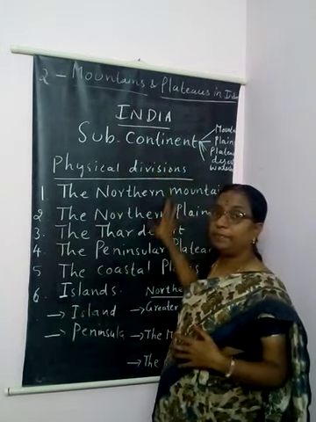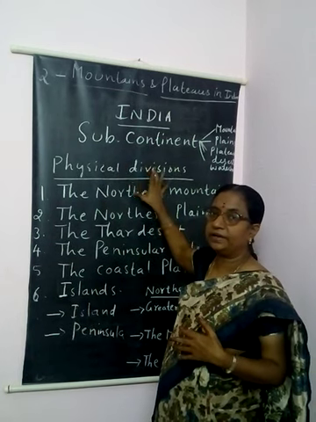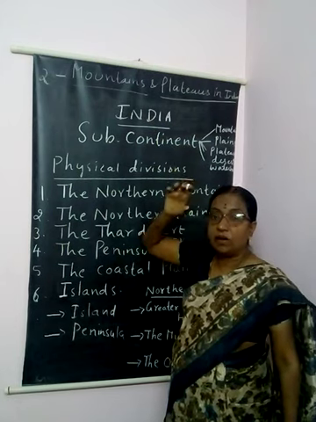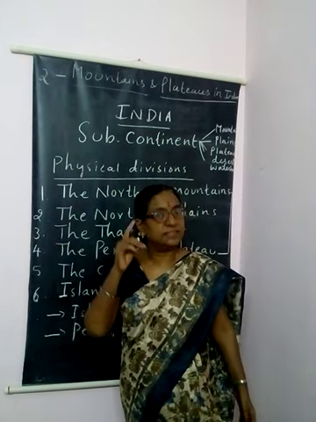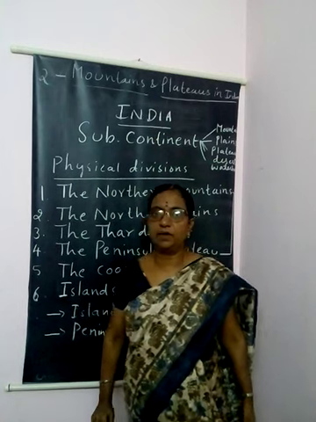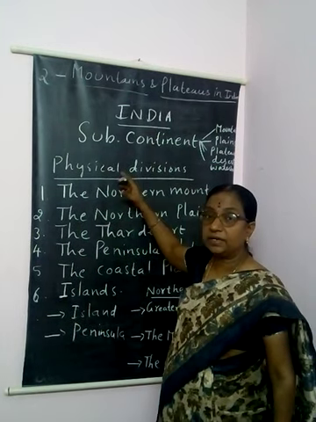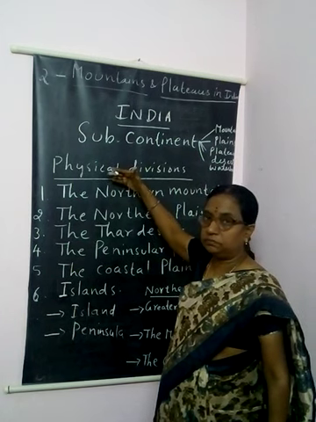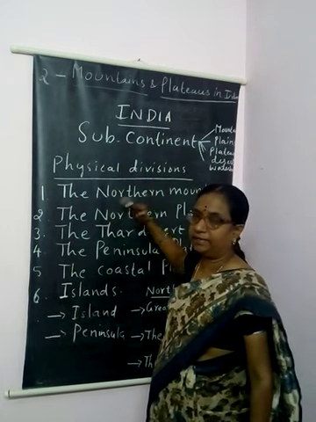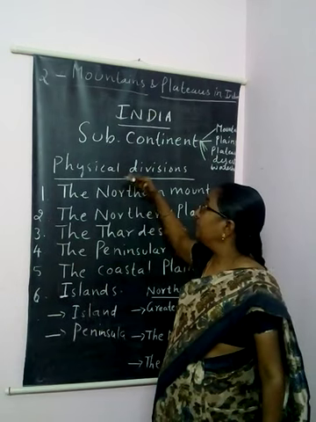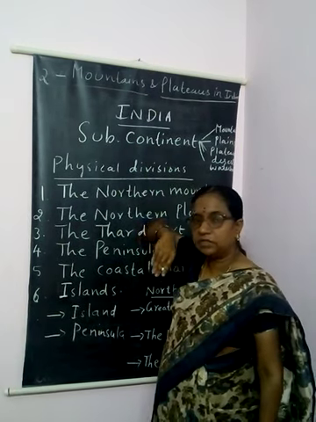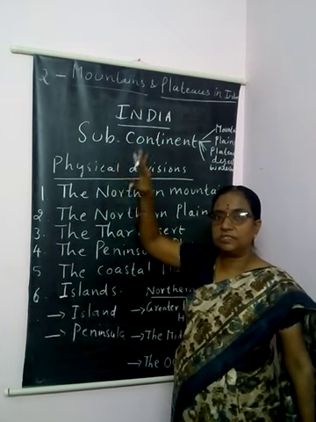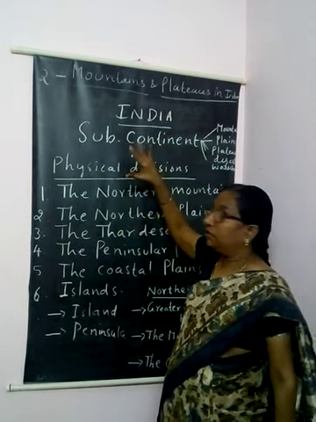Because India is such a big country, one of the largest countries in the world, we cannot manage it from a single center. That is why we divide it into states, districts. But physically also it is divided. What are those divisions?